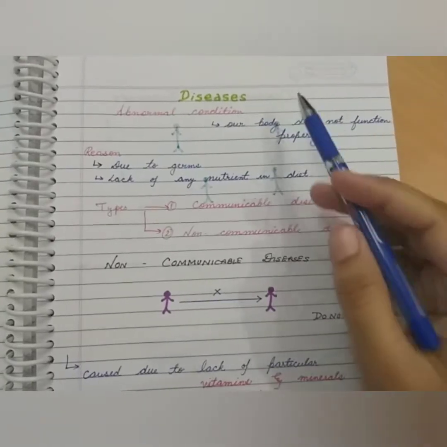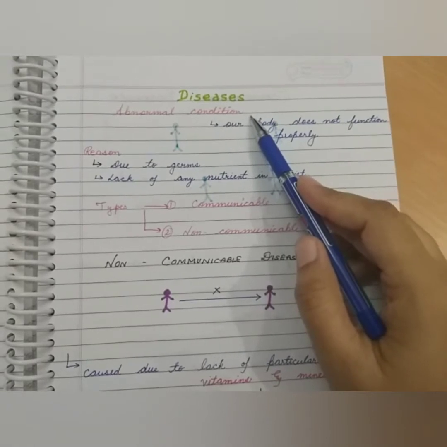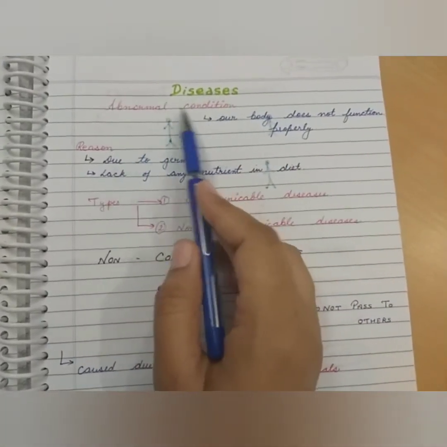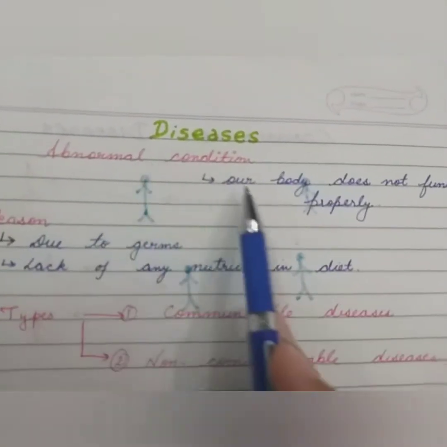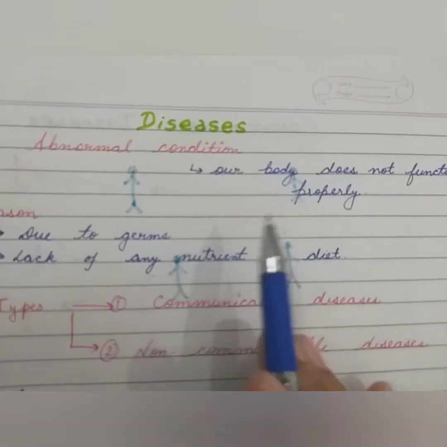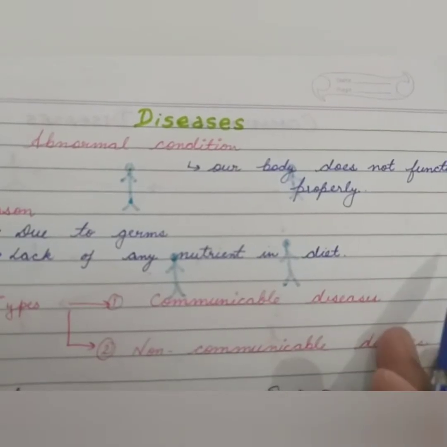Let's continue our lesson with the topic disease. Many times you have heard this term disease, but what actually is it? It is an abnormal condition. Abnormal means not normal. It is a condition in which our body does not function properly. It means some organ systems don't function properly. They are having some problem.